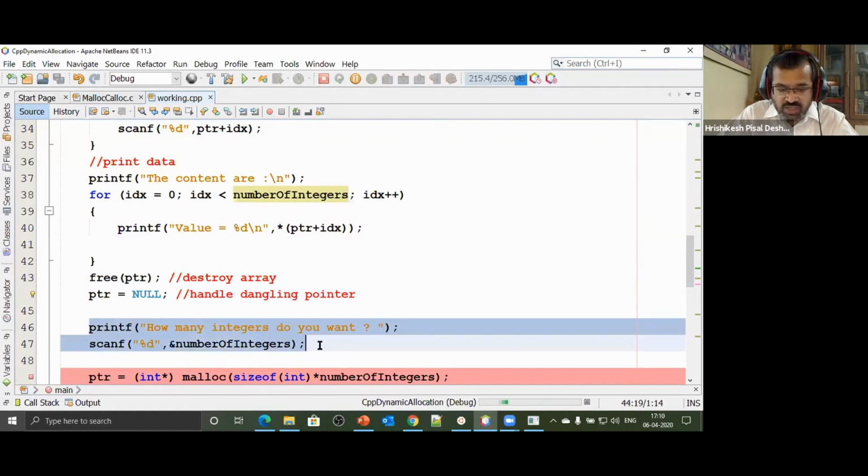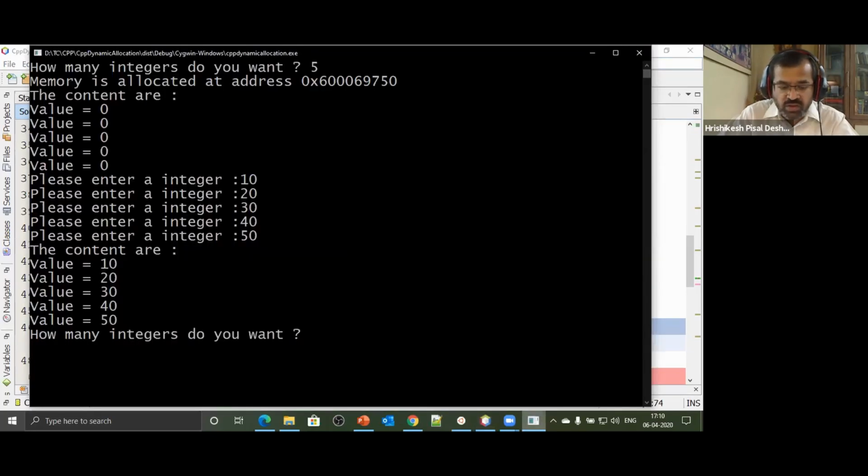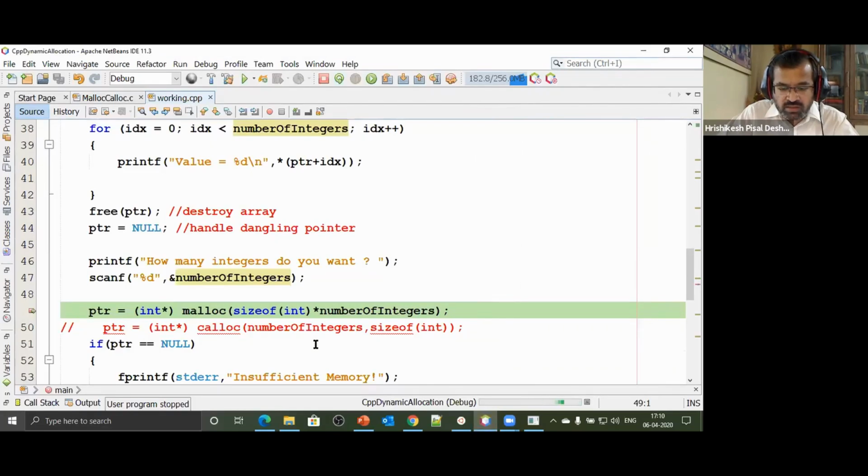Now again we ask the user how many integers they would like to store. This time the user says he would like to store 8 integers instead of 5. So I'm saying sizeof int, that is 4. 4 into 8, 8 4s are 32. Last time we had said 20 bytes, now 32 bytes of memory will be allocated.